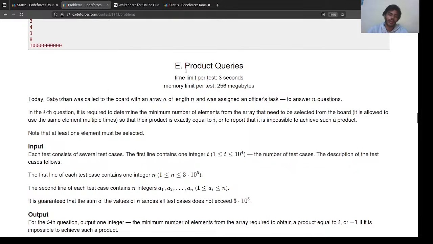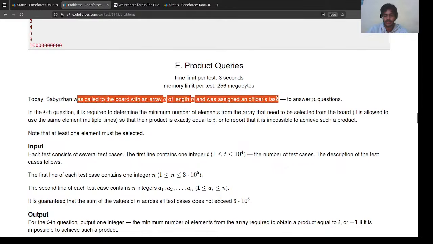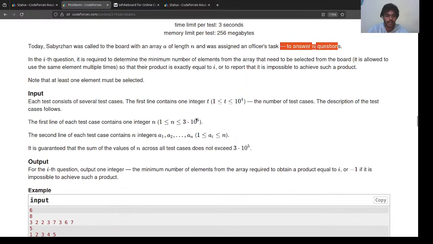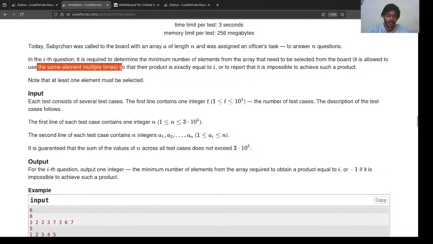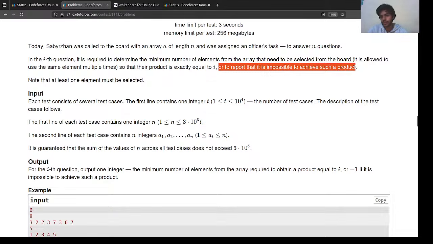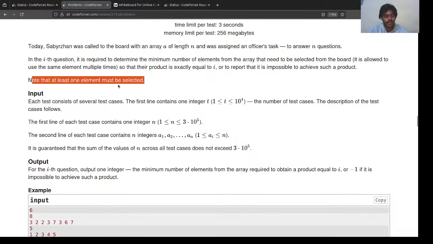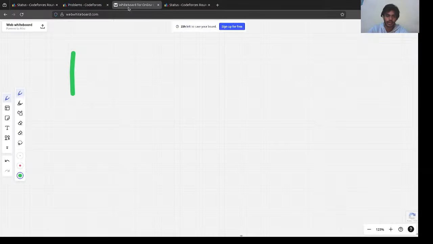Yeah, now back to the problem. Product queries. Today we have this guy who was called to the board with an array of length n and was assigned an officer's task to answer n questions. For the ith question, it is required to determine the minimum number of elements from the array that need to be selected from the board, if it is allowed to use the same element multiple times, so that the product is exactly equal to i. Report if it's impossible to achieve such a product. Note that at least one element must be selected. Okay, got it. So this is question number E.